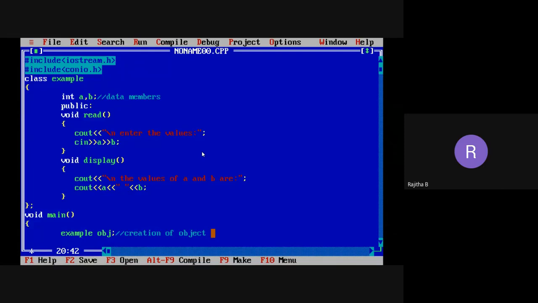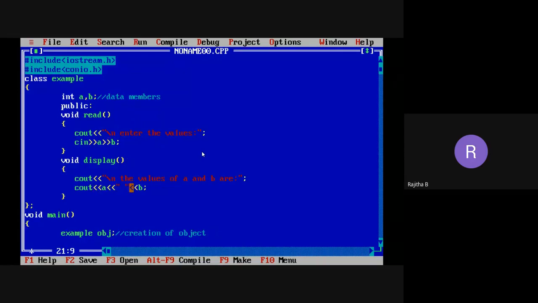Now, how to access the data members and member functions? What is the syntax to access them using the object? Yes, obj.read, Ramya. So we can call the member function using the object name and dot. If you want to call the member function, we use the syntax object name dot member function name. Now I want to call the read function and display function. In the read function I'm going to read the values of A and B, and in the display function I want to print the values you read.